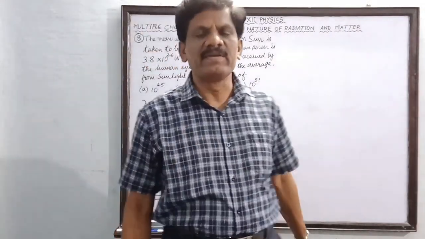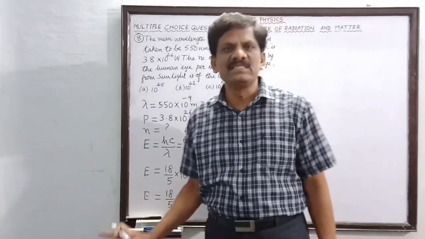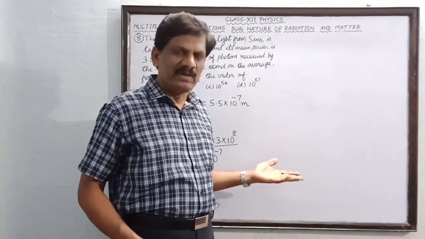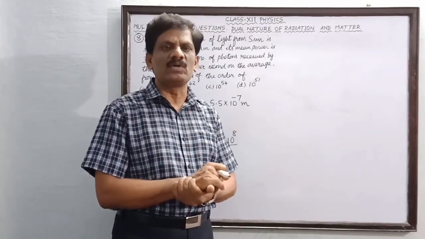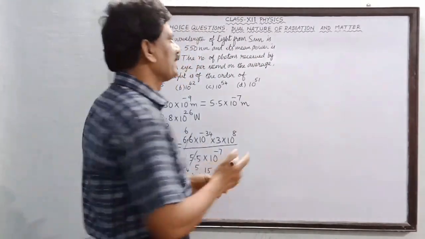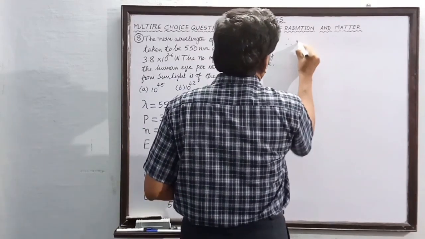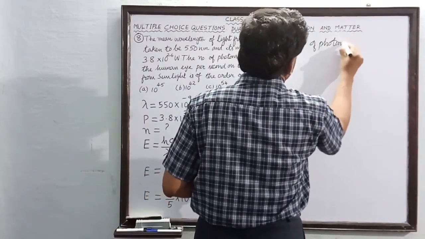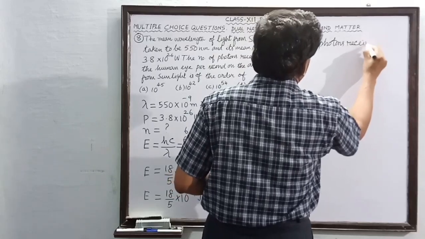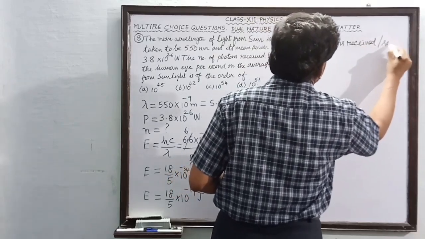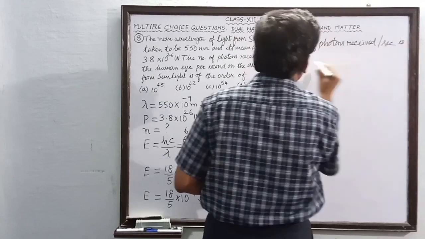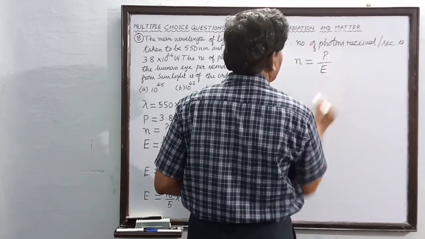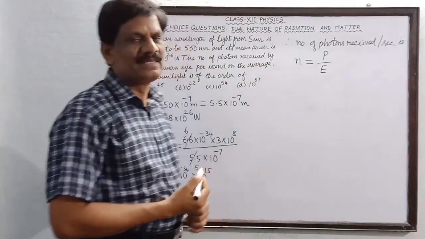Okay students. So we have derived an expression for the energy of the photons. So power is given, energy we have found. If you divide the power by energy, what do we get? The number of photons emitted per second. Therefore the number of photons received per second is given by N is equal to power P divided by energy E. Is it not?